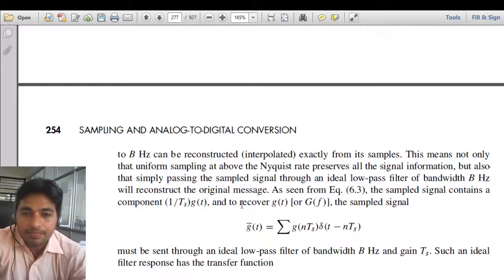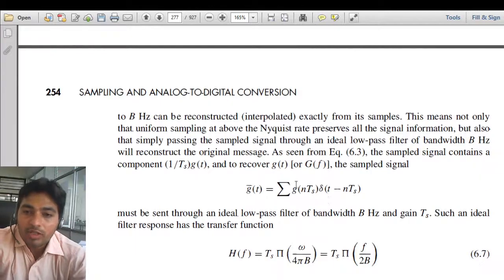So now this will be our sampled version of the signal. The sampled signal consists of g(t) multiplied, at this interval, by this impulse train. So this is our sampled signal.